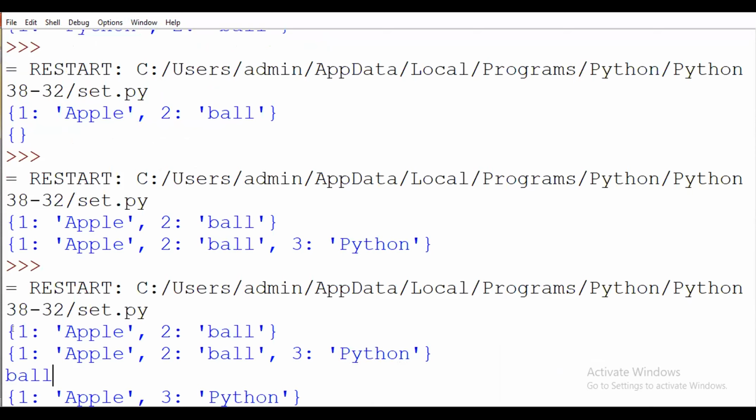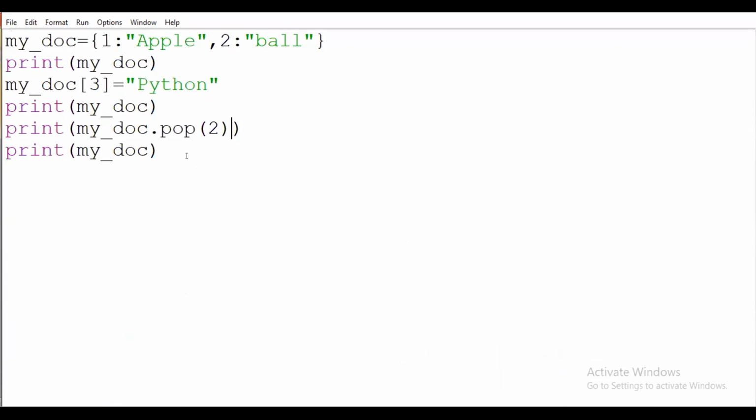First, I will display my dictionary. After that, I will add one more key value pair in my dictionary. After that, I will remove the key value pair with the key 2. Okay, here you have to see.